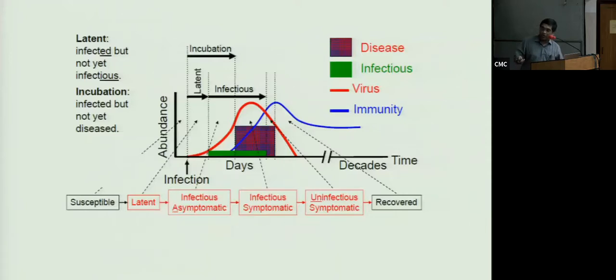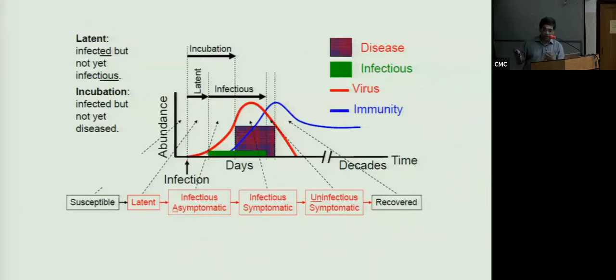So having thought about it, there is a period of time when the person has what we call latent infection, which has occurred but is not yet infectious. Then there is a period in which the person is infectious and possibly not yet showing symptoms, and that's what we call the asymptomatic phase of an infection. If you think about any viral infection, this is what you would expect to happen.